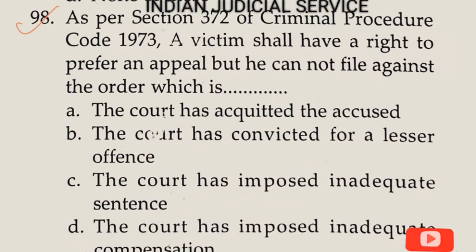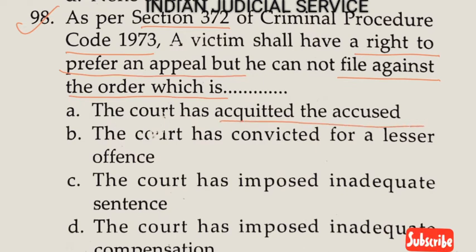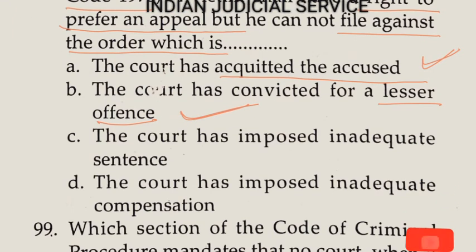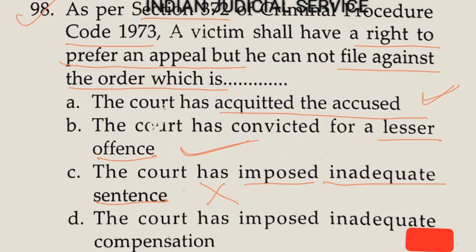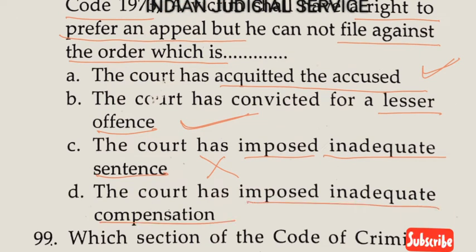Now question number 98. As per section 372 of the Criminal Procedure Code, a victim shall have a right to prefer an appeal, but he cannot file one against the order in which: option A, the court has acquitted the accused. Yes, in that case the victim has a right to appeal, so it is correct. Option B, the court has convicted for a lesser offence. Yes, it is also a ground of appeal by the victim. Option C, the court has imposed inadequate sentence. Yes, it is not a ground for appeal by the victim as a right. The last one, the court has imposed inadequate compensation, is a proper ground.